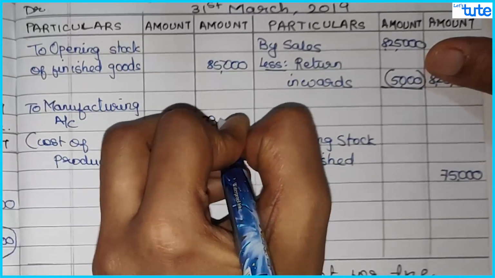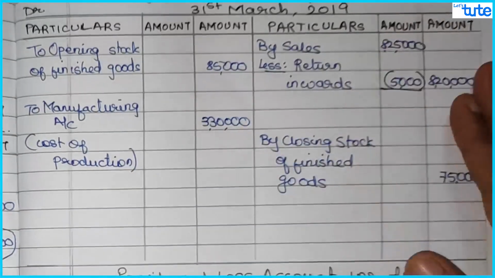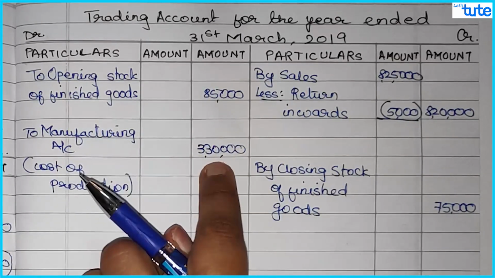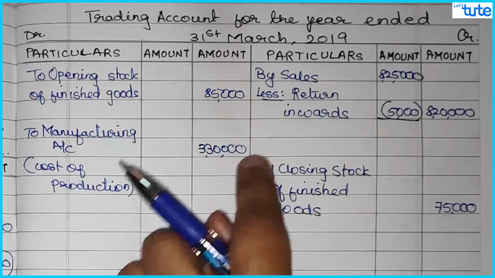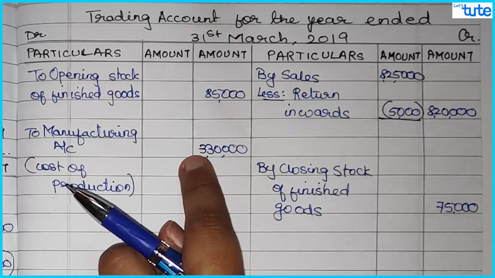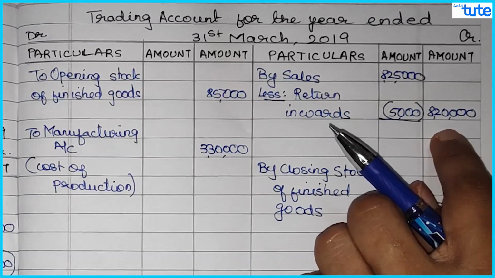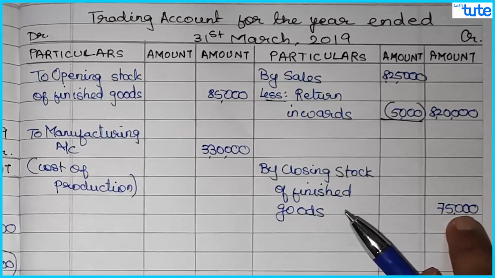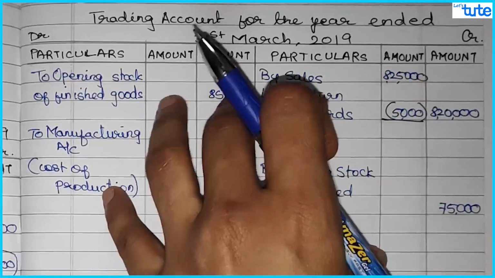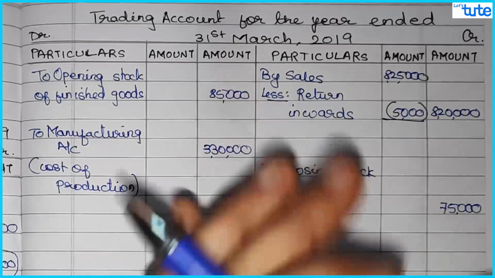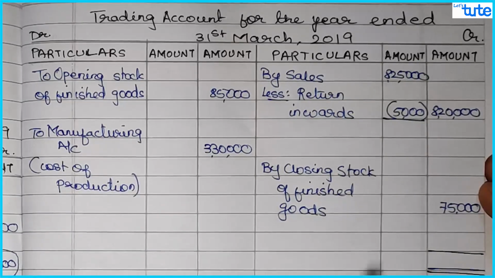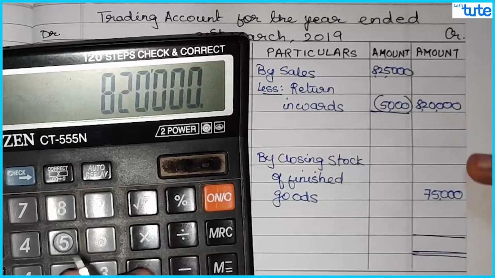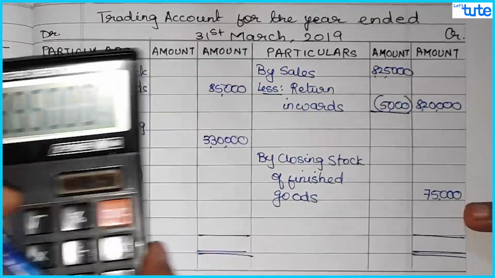which is 3,30,000. So basically, if you see the trading account, we already had the opening stock of finished goods of say 85,000. Then cost of production. So this much worth of goods are produced during the year. So that is 3,30,000. There is some sales of 8,20,000 of finished goods, and there is a closing stock of finished goods still lying at the end of the year, which is 75,000. Now this trading of finished goods, or this sales of finished goods, will give you gross profit or gross loss. So over here, since your sales figure is more, we will get gross profit 8,20,000 plus 75,000. So that comes to 8,95,000.